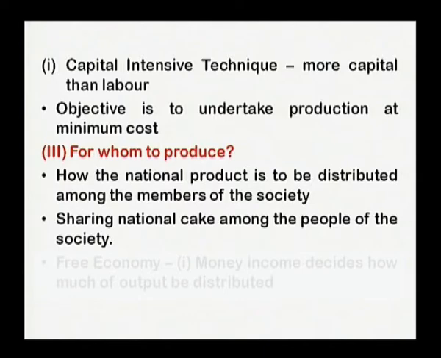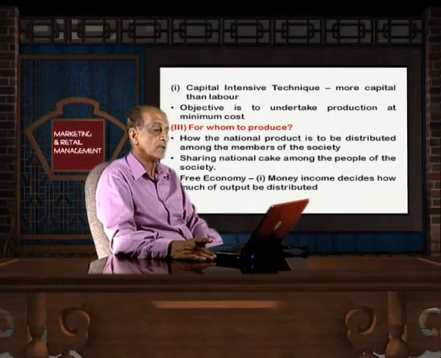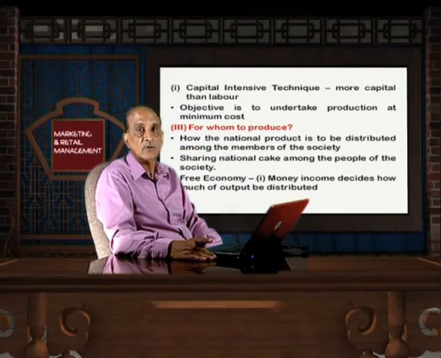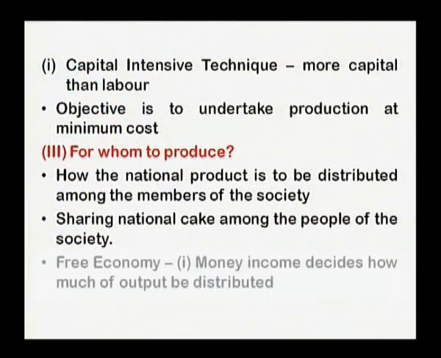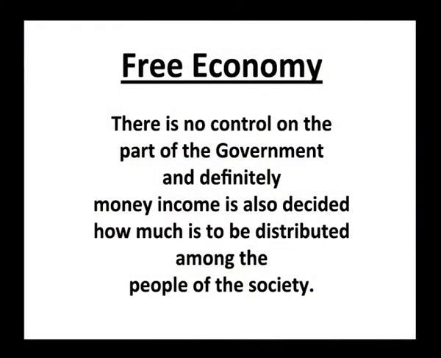Since we know that money begets money, the person who is getting immense money has wealth in a good quantity, and will definitely get more income out of that. So it has to be seen by the nation that there must be equal distribution of income among the members of society. Next is the free economy. Money income decides how much of the output is distributed. In a free economy, there is no control on the part of the government, and money income decides how much is distributed among the people of society.